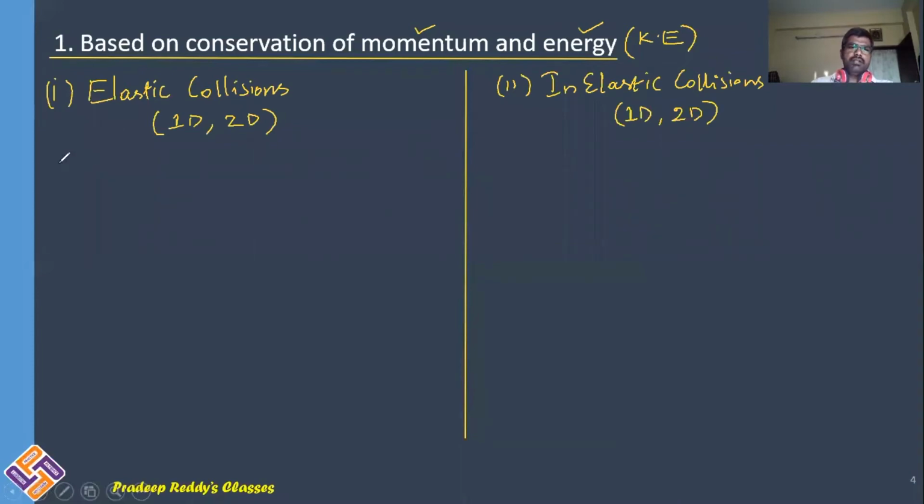In case of elastic collision, two bodies will interact with each other such that their momentum transfer takes place, energy transfer also takes place.